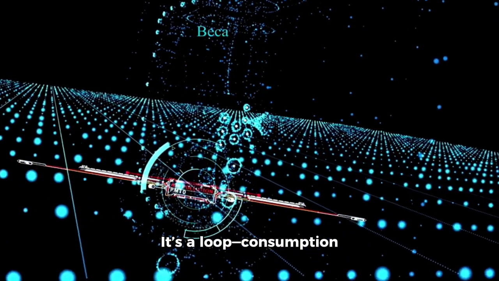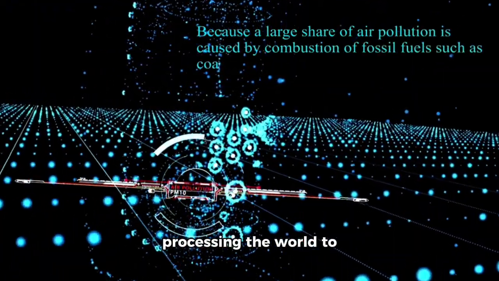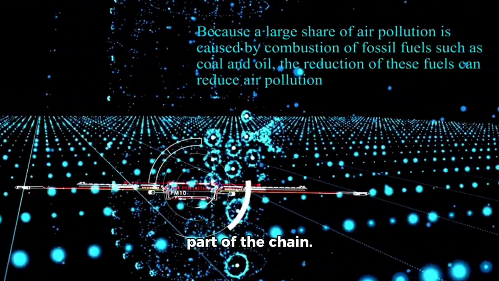It's a loop. Consumption is how living things tap into that cycle, processing the world to harvest ions and stay part of the chain.